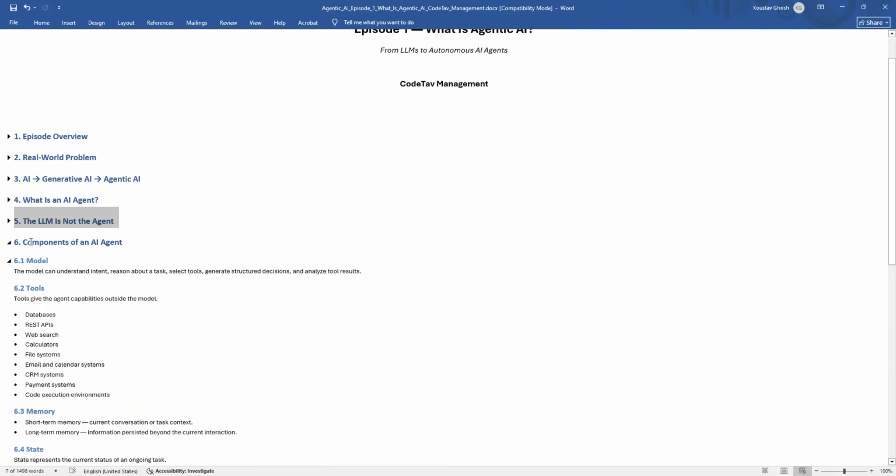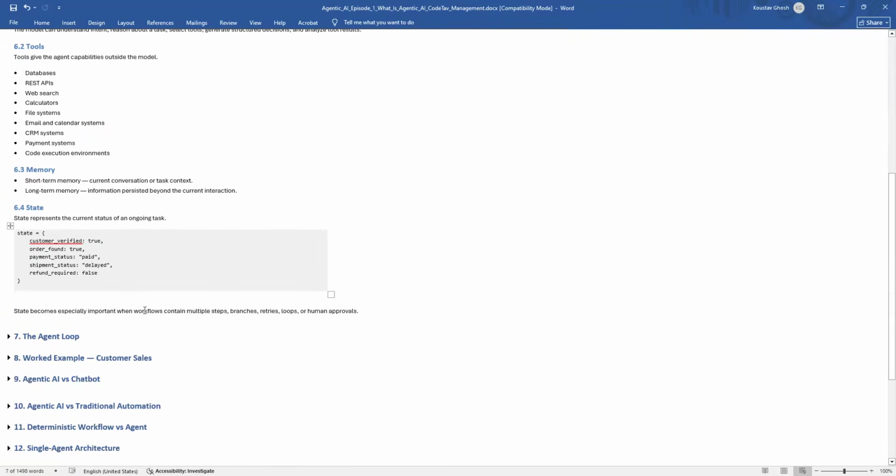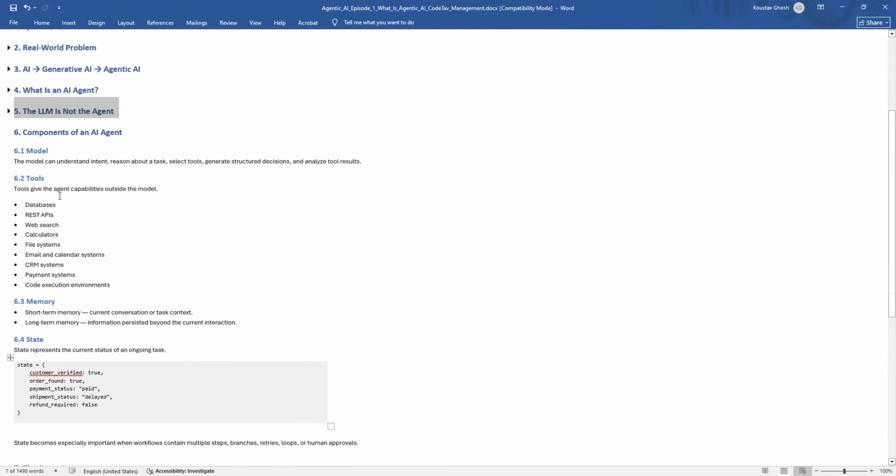If we consider the components, there are several. The first is the model, then tools, memory, state. The model can understand the intent, reason about a task, select tools, generate structured decisions, and analyze tool results. After that, these are the tools.